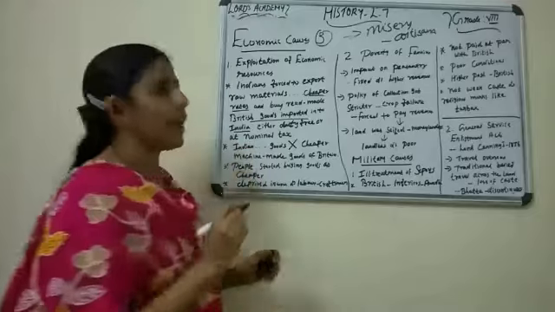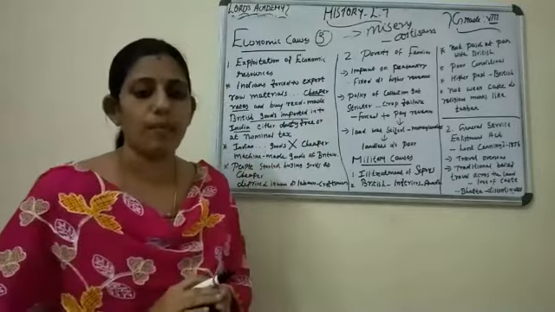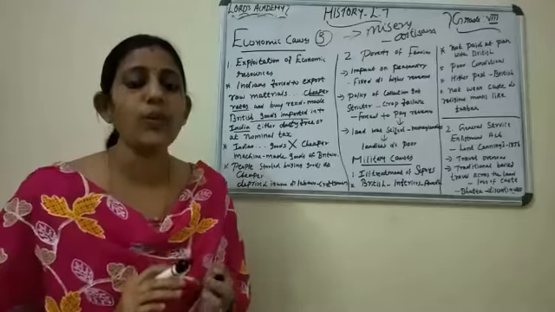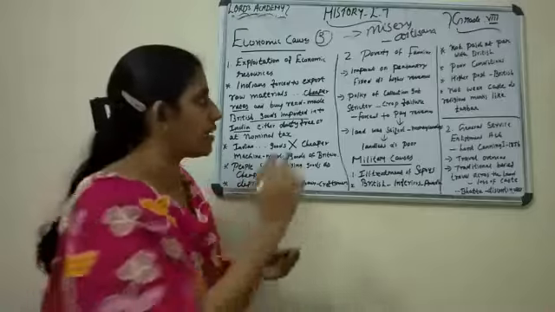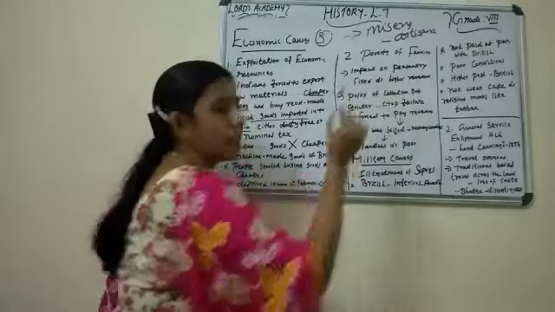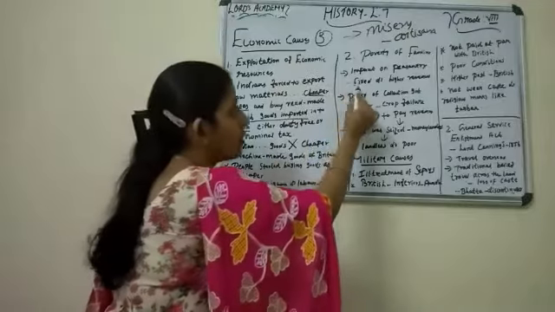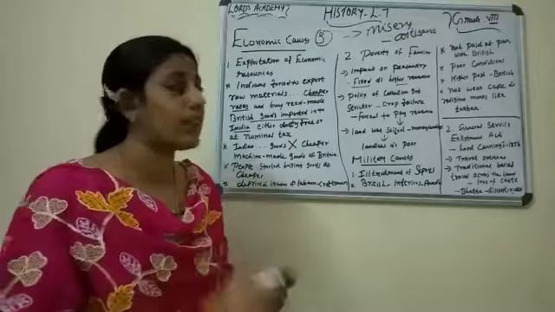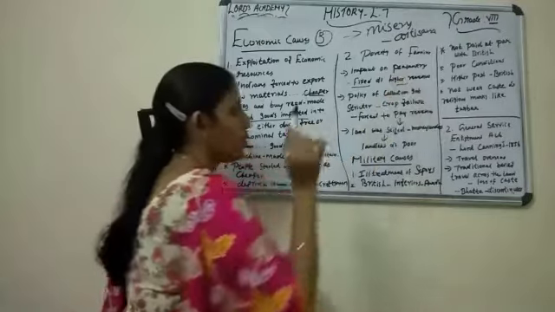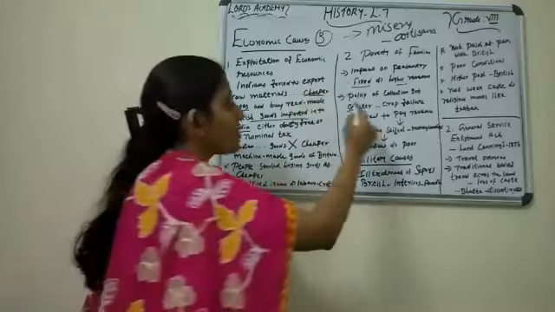One more point in the economic causes is poverty and famine. The new land revenue policies introduced by the British had an adverse impact on the peasantry. Why? Because the revenue was fixed and very high, and the policy of revenue collection got much stricter.